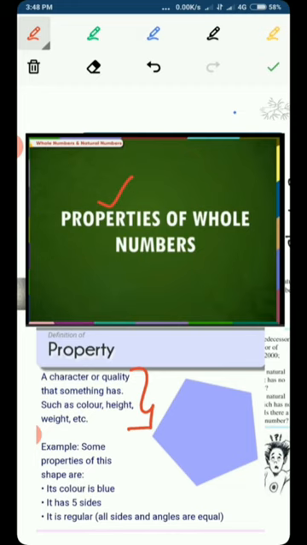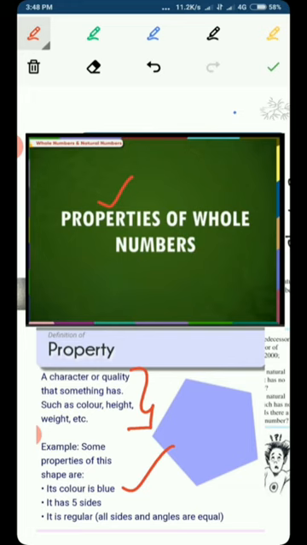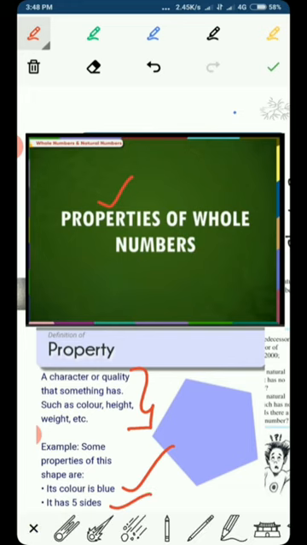In general, we say that the color of something is blue, so being blue is the quality of that shape. If we say that the shape has 5 sides, then having 5 sides is the quality of that shape. So property means the qualities, the characteristics possessed by the whole numbers.